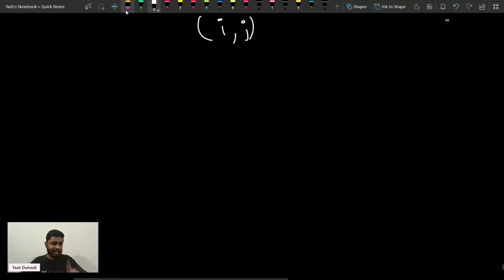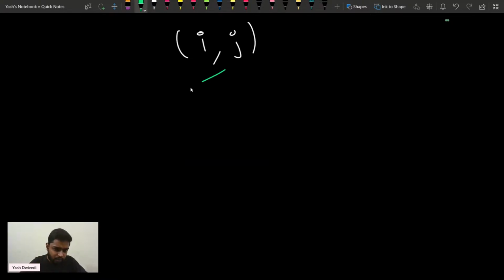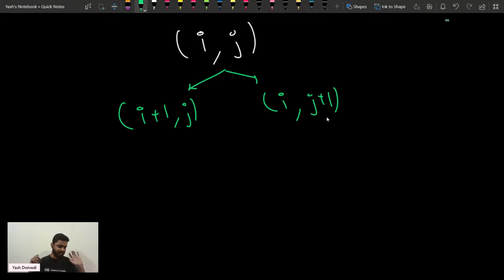Now I'll tell you one thing more. Suppose I write a function like this. Suppose that I am currently at index I and j, and suppose things are varying. You'll understand dp much more clearly after this example. So if you have I, let's say I'm building a function. Let's say you're calling for I+1. One time you increment your I and then your j. Then you can say that maybe I remains the same, j changes. Is that clear? You can write 2 in the chat, if you can see that there are two parameters that are changing. Suppose that there must have been other parameters that are not changing.